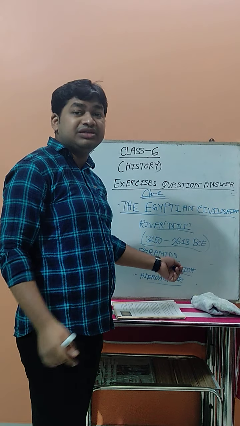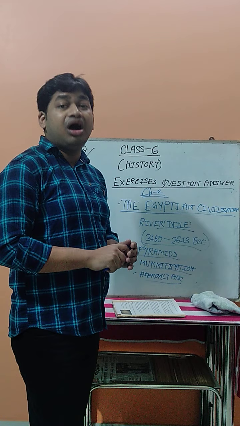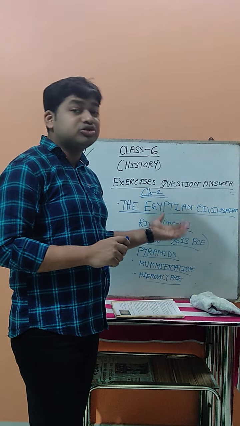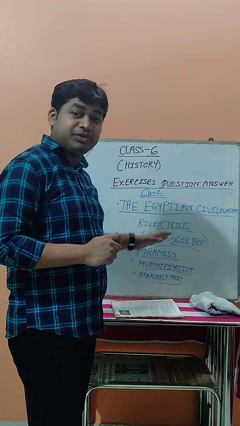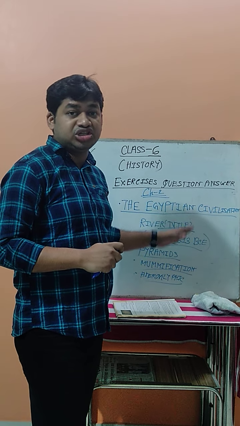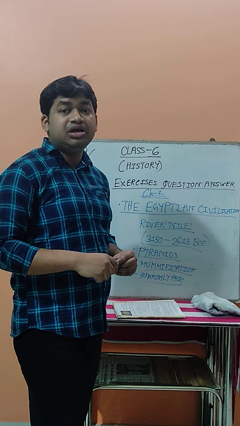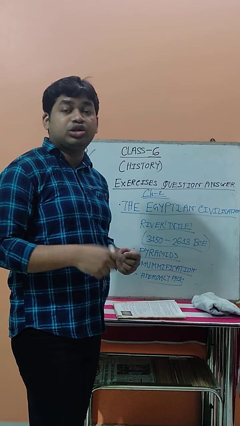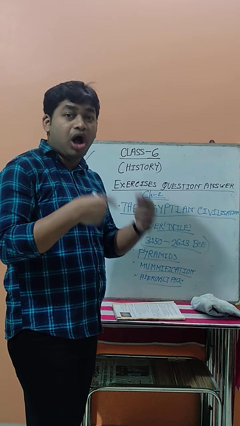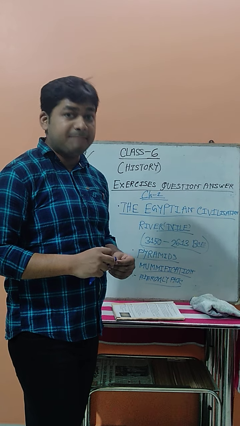First are the pyramids, tomb-like structures made for burying the king or pharaoh when he died. The body was placed inside the pyramid, and it is one of the beautiful structures made by the Egyptian people. Second is mummification. When people died, they believed the dead stayed alive for a long time, so the body was wrapped in linen cloths, and this process is known as mummification.